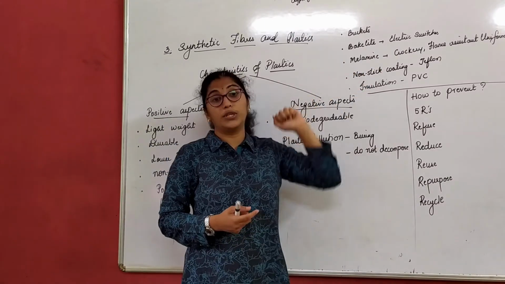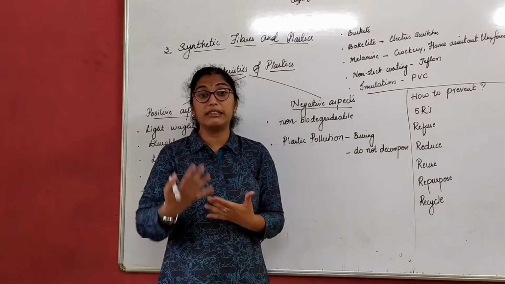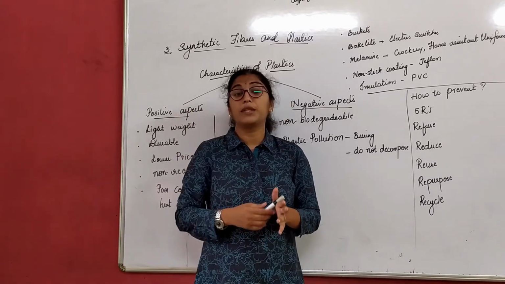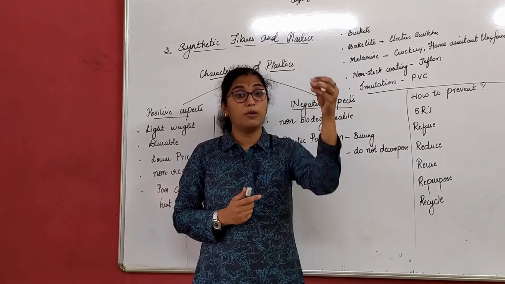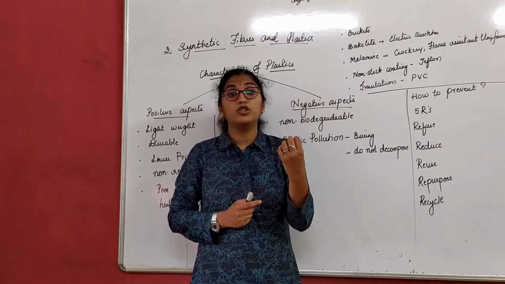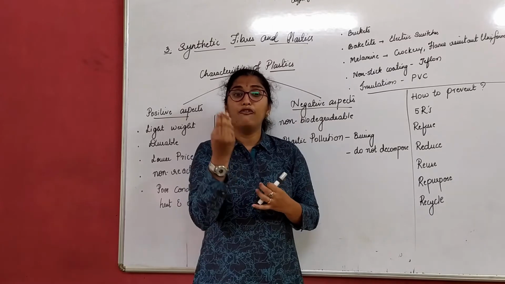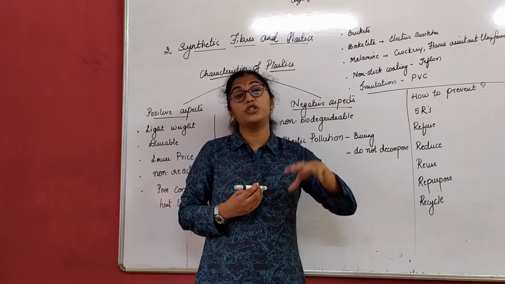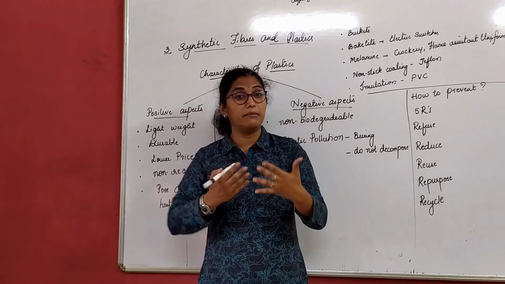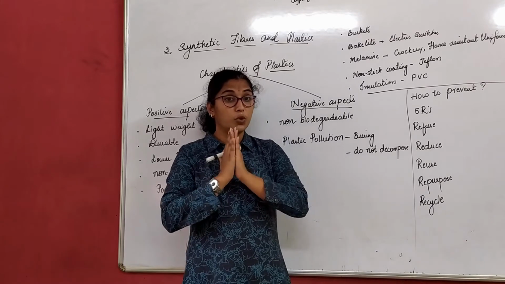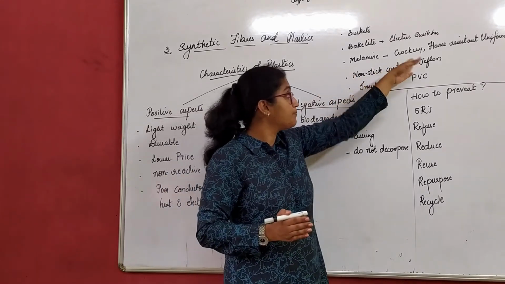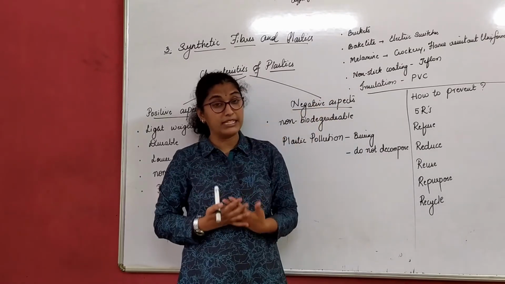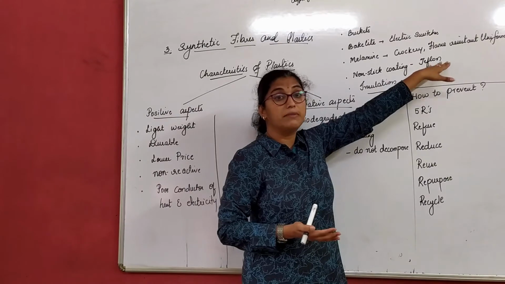Next, non-stick coating. We all have non-stick tawas or utensils at home, right? They have a particular coating on them. If you have seen while cooking food, when you pour oil in that container, the oil starts floating, or very little oil is required to cook food in a non-stick utensil. That's because of the non-stick coating, which is a type of plastic we can say, that is nothing but Teflon.